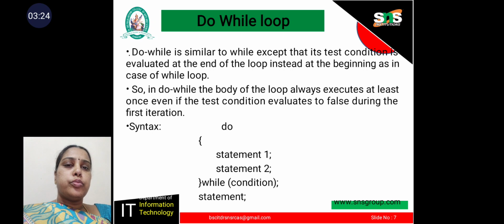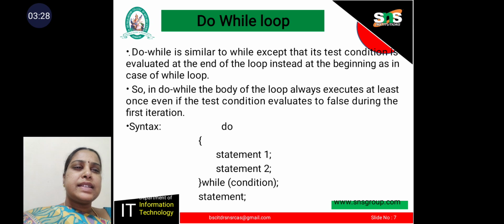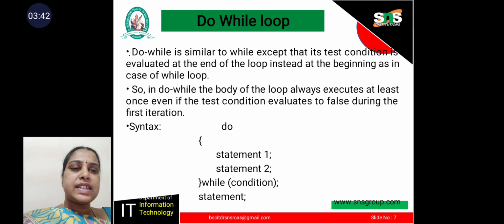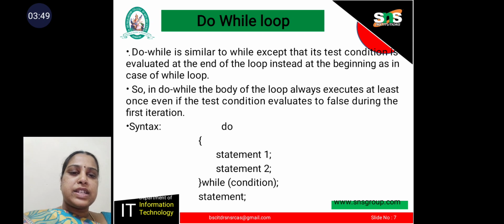Next, do while loop. Do while is similar to while except that its test condition is evaluated at the end of the loop instead of the beginning, as in the case of while loop. So in do while, the body of the loop always executes at least once even if the test condition evaluates to false during the first iteration. The syntax of the do statement consists of the keyword do followed by some set of statements, and at the end while test condition is tested.